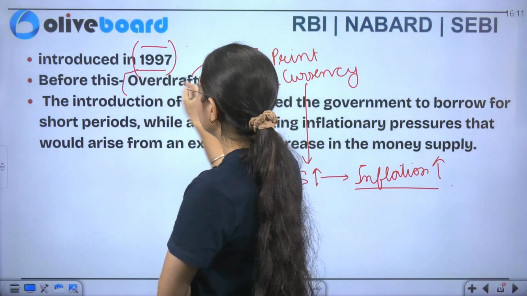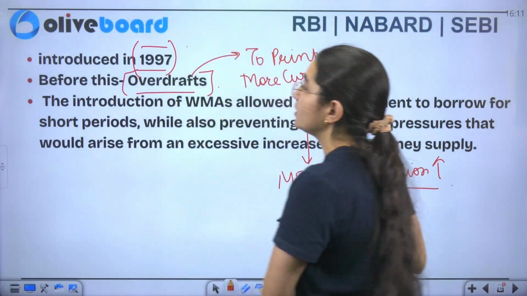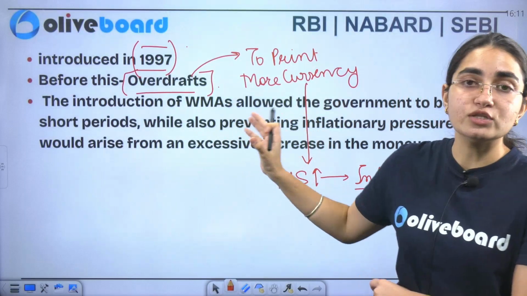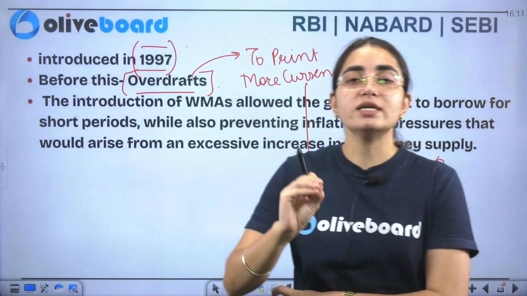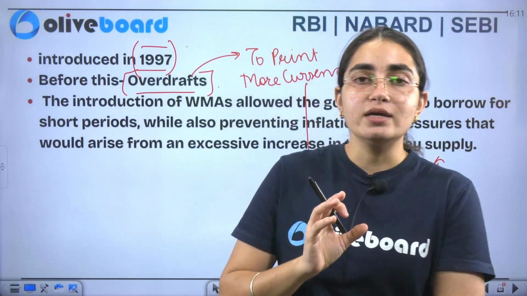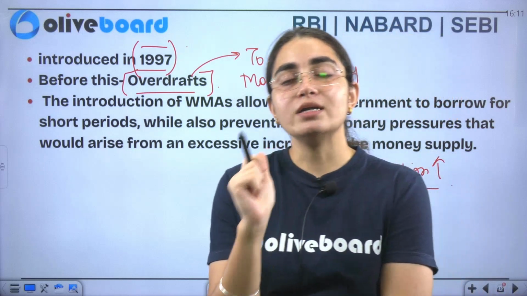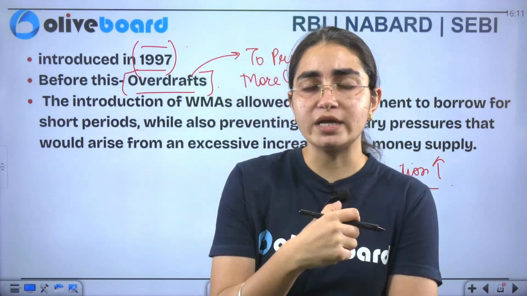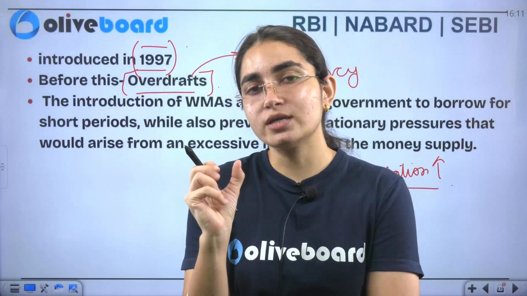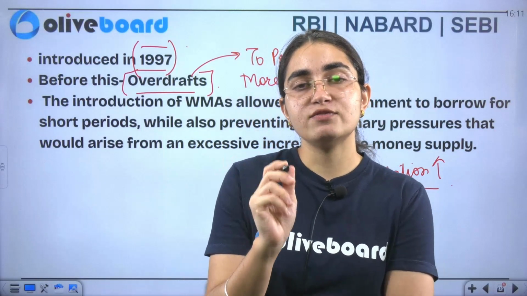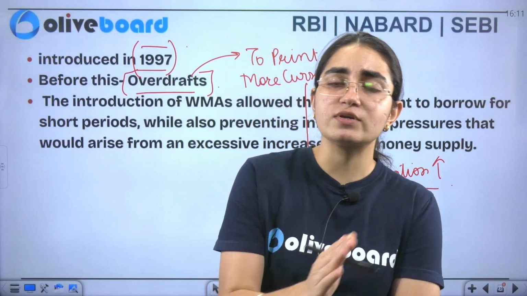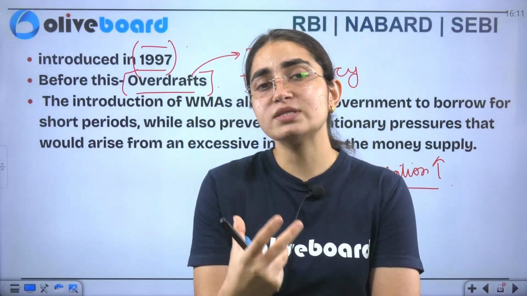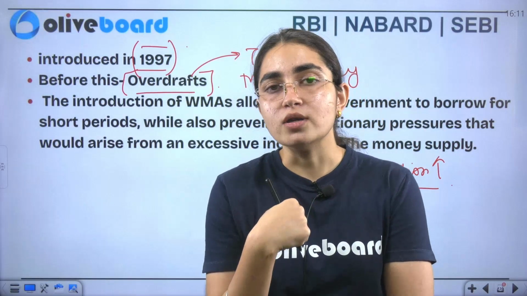So then there was an introduction of ways and means advances. Under it, RBI said that we'll put a limit, and this changes periodically over time. Even the interest rate is specifically given by the RBI only.